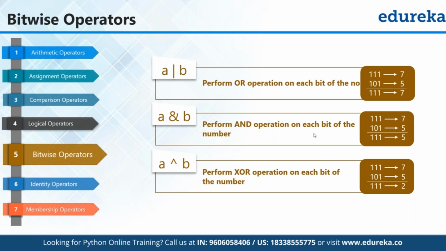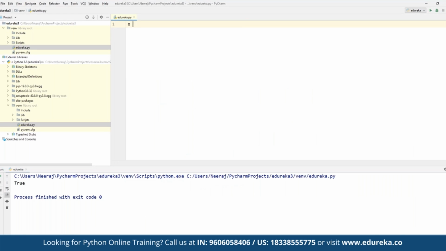Next we have bitwise operators. Bitwise operators perform operations on each bit of the number, and in here we can perform OR, AND operations. We have A OR B, A AND B, and A XOR B as well as a part of the bitwise operators available in Python, right? And then we have identity operators, where we can simply check the values, right?